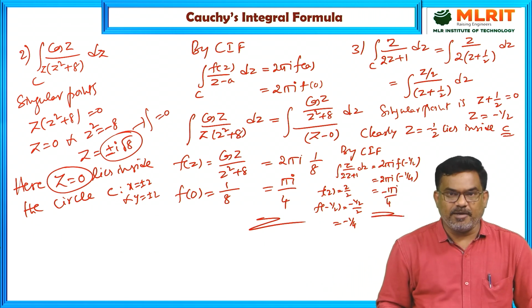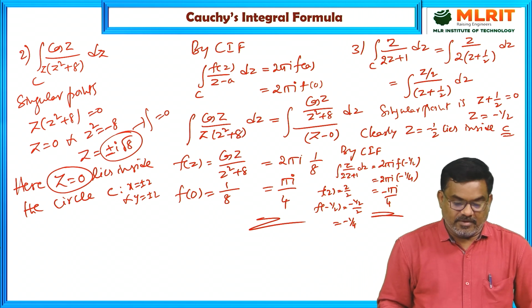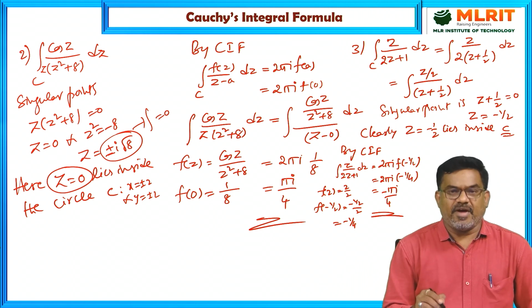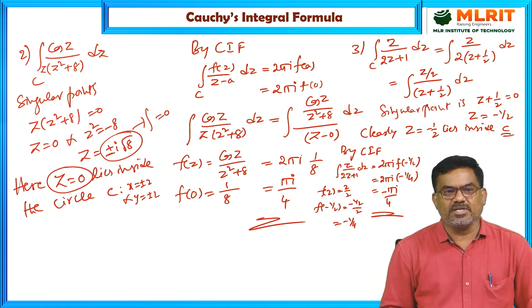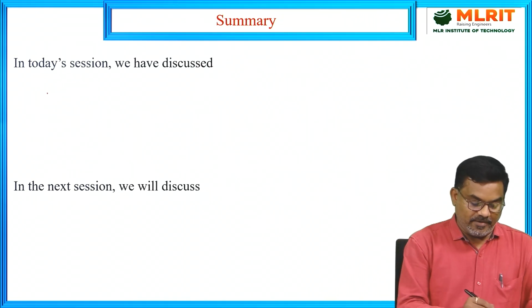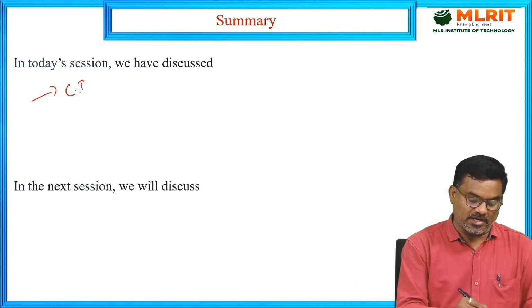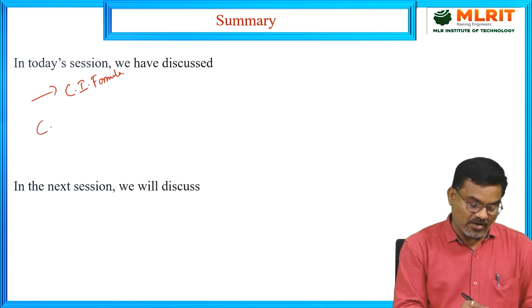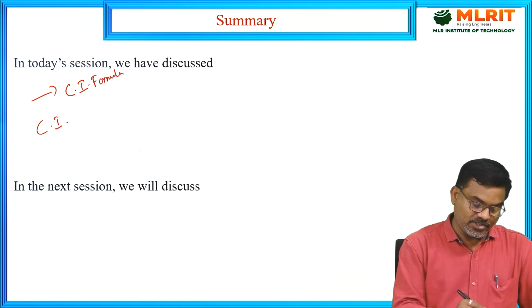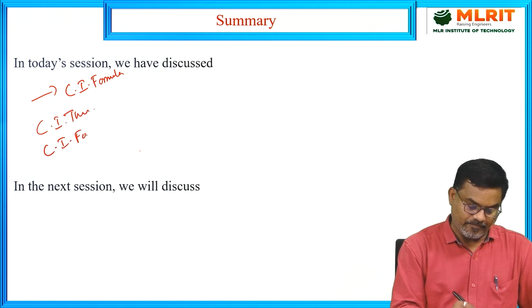So in these three problems, we have evaluated the line integral using Cauchy's integral formula. Today I have introduced and discussed Cauchy's integral formula. In fact, we have two different things, Cauchy's integral theorem and Cauchy's integral formula.